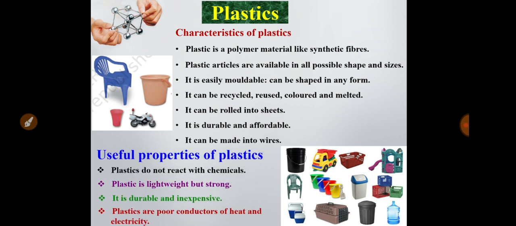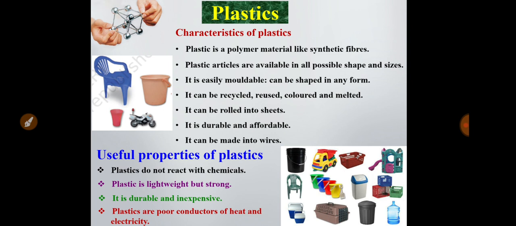Now, what are the useful properties of plastics? Plastic does not react with chemicals. Chemicals cannot react with plastic material. That's why it can be used for a long time. Plastic is lightweight. Its weight is very light, so you can easily transfer a plastic material from one place to another place, and it is also strong.